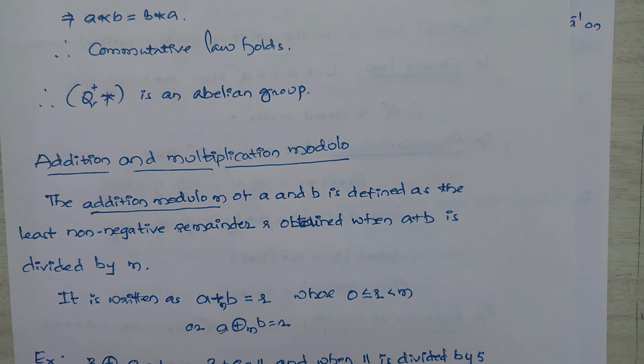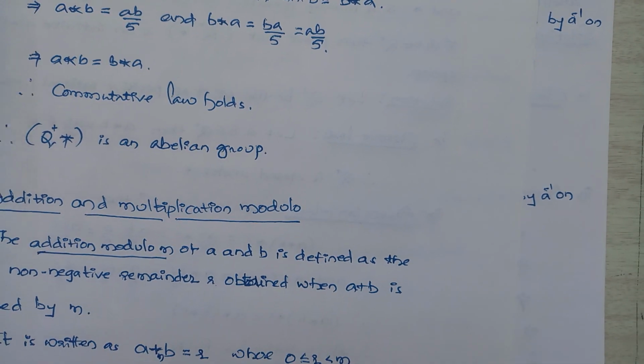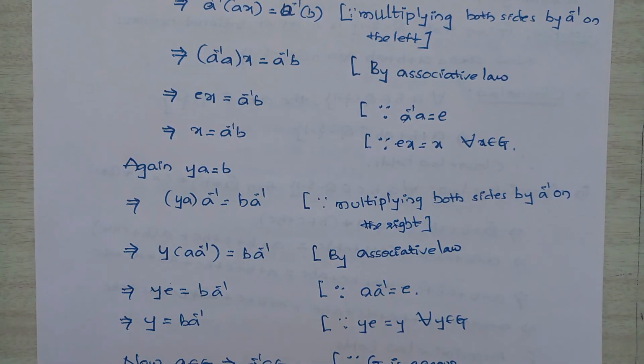So using addition modulo and multiplication modulo, we prove examples.